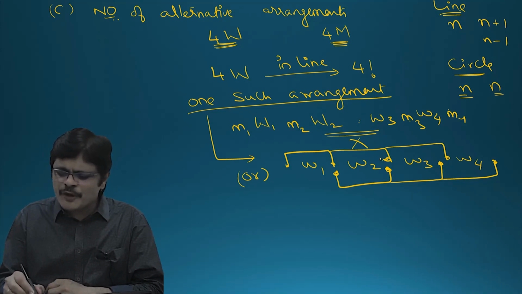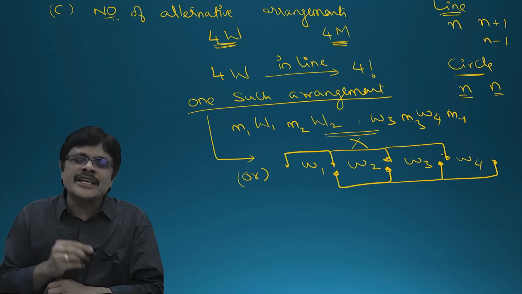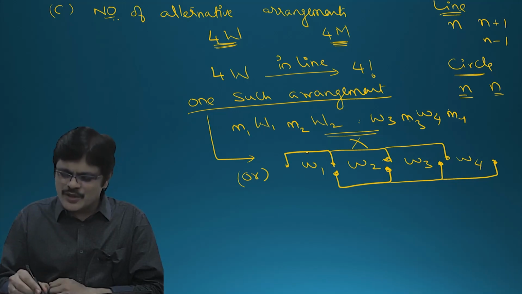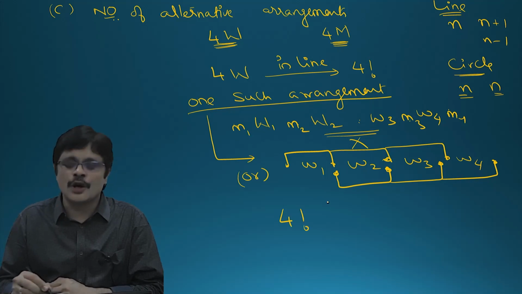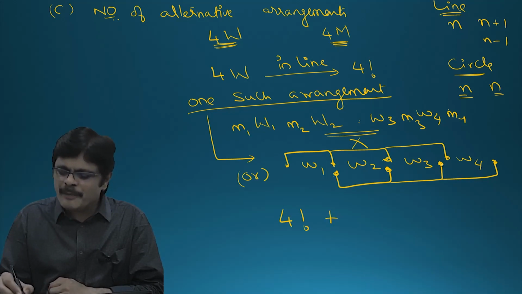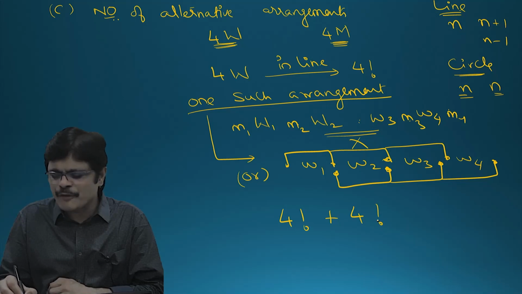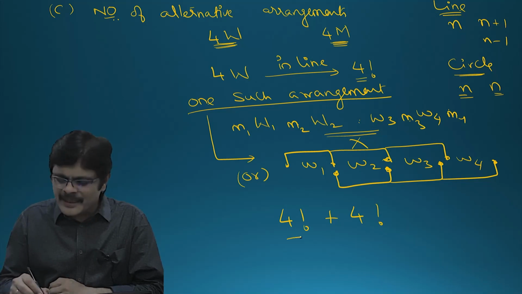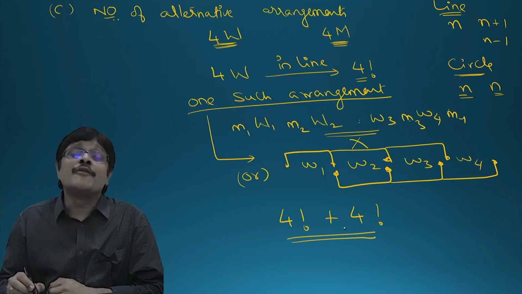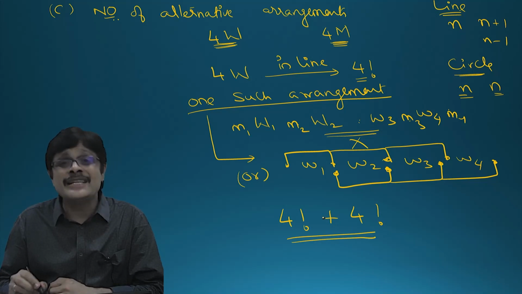So these 4 positions you have to select, and you have to arrange how many people? 4 people. So you can arrange 4 people in 4 places in 4 factorial ways, or 4 people in the other 4 places in how many ways? 4 factorial ways. So for each arrangement of women, the men can be arranged in 4 factorial plus 4 factorial ways.